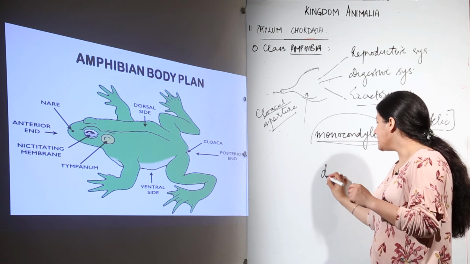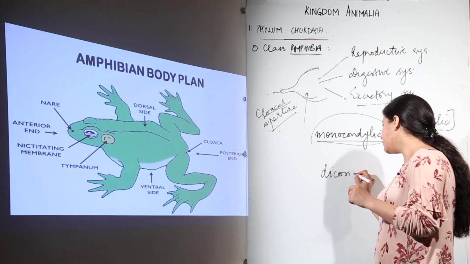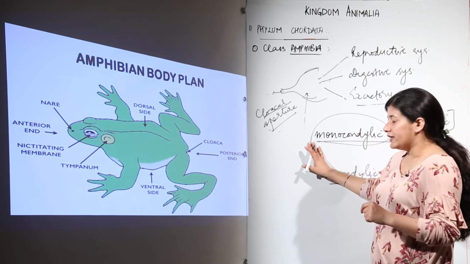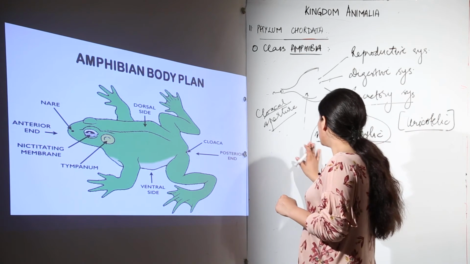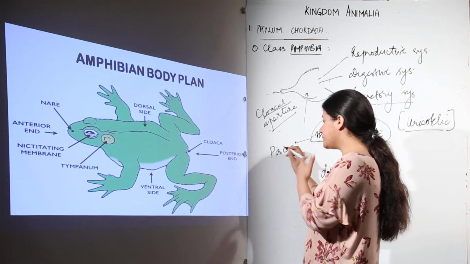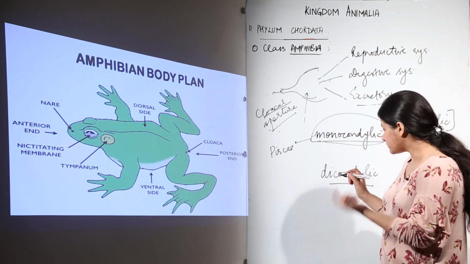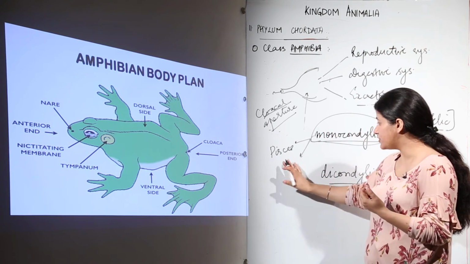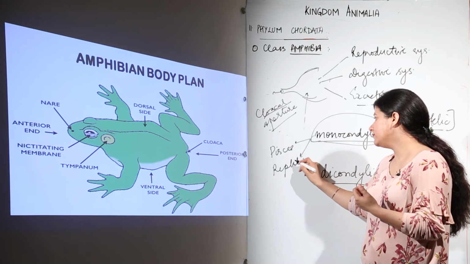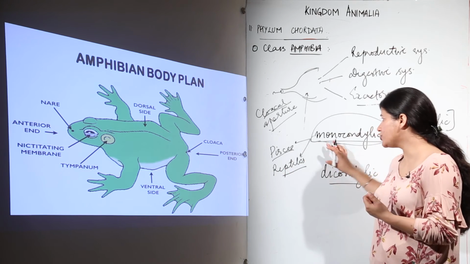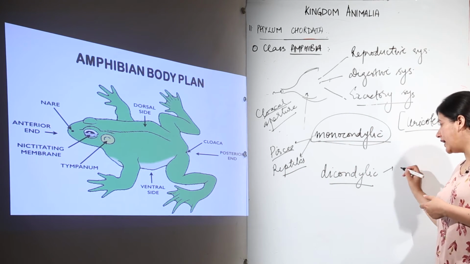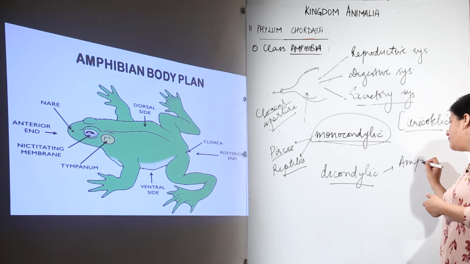And the other one is if there are two occipital condyles present. Please remember that the Pisces, that includes the fishes, both cartilaginous and the bony fishes, and the reptiles, these two have monocondylic skull. In the case of dicondylic skull, we have amphibians.